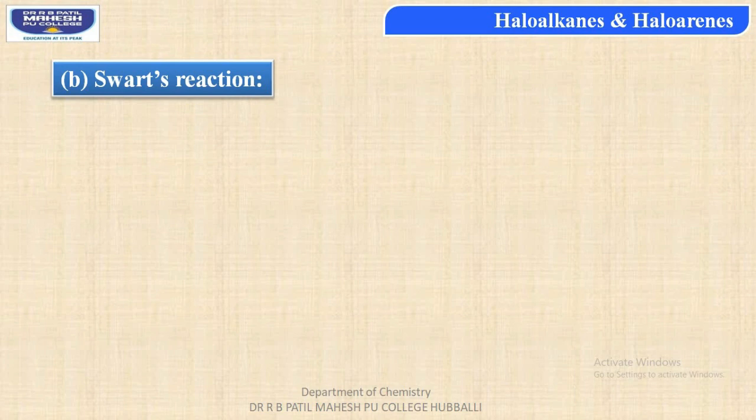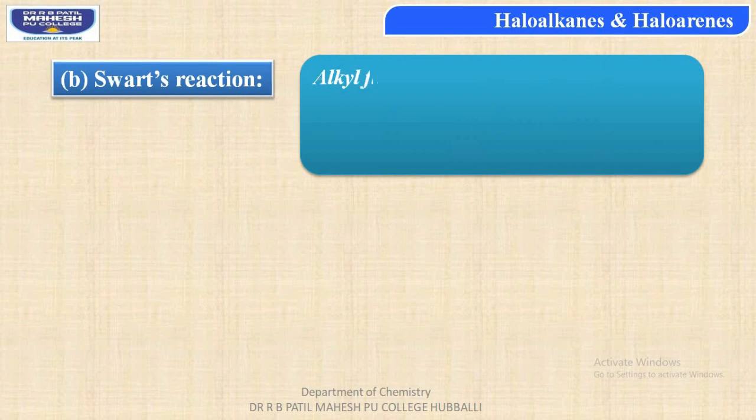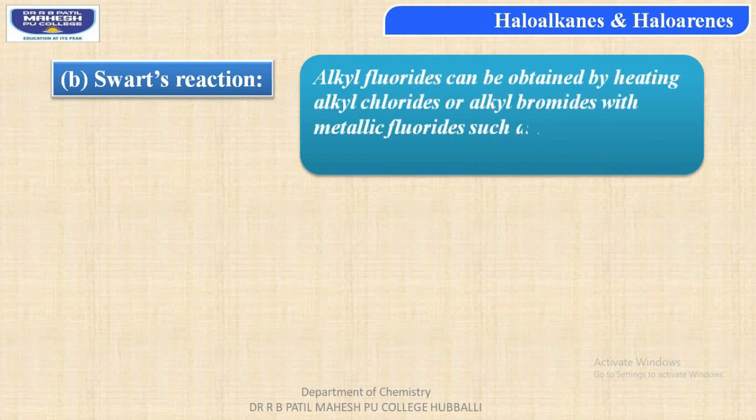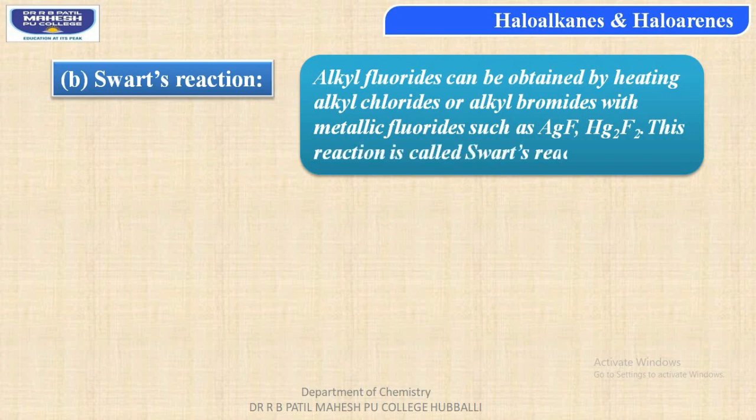And the next method, students, is the Swarts reaction. In this, alkyl fluorides can be obtained by the heating of alkyl chlorides or alkyl bromides with metallic fluorides such as silver fluoride, mercurous fluoride, and this reaction can be called the Swarts reaction. So let us understand this reaction with an example.